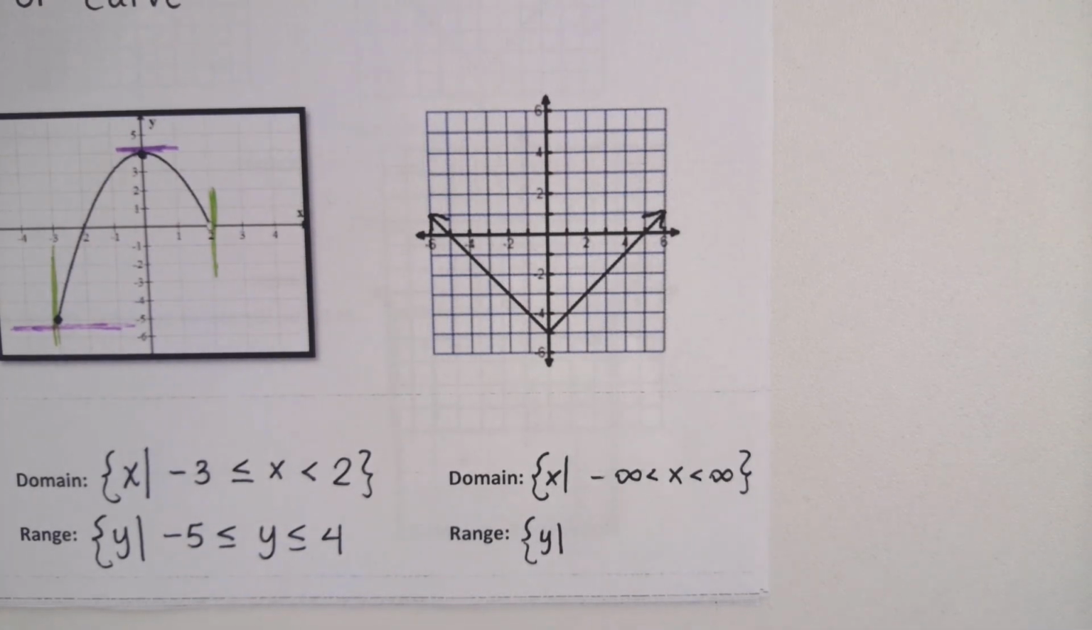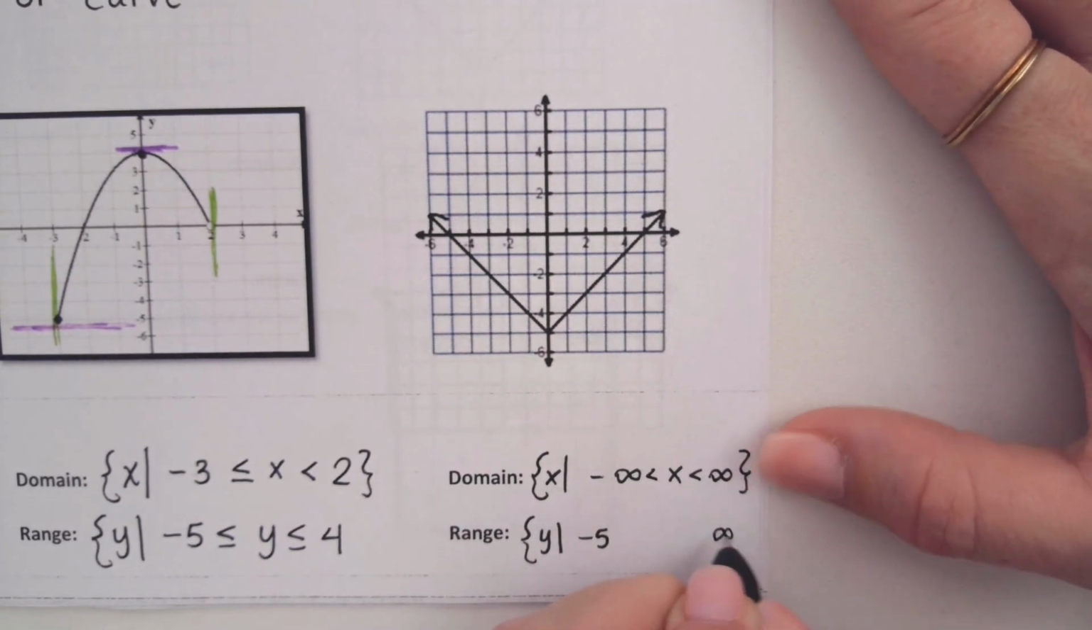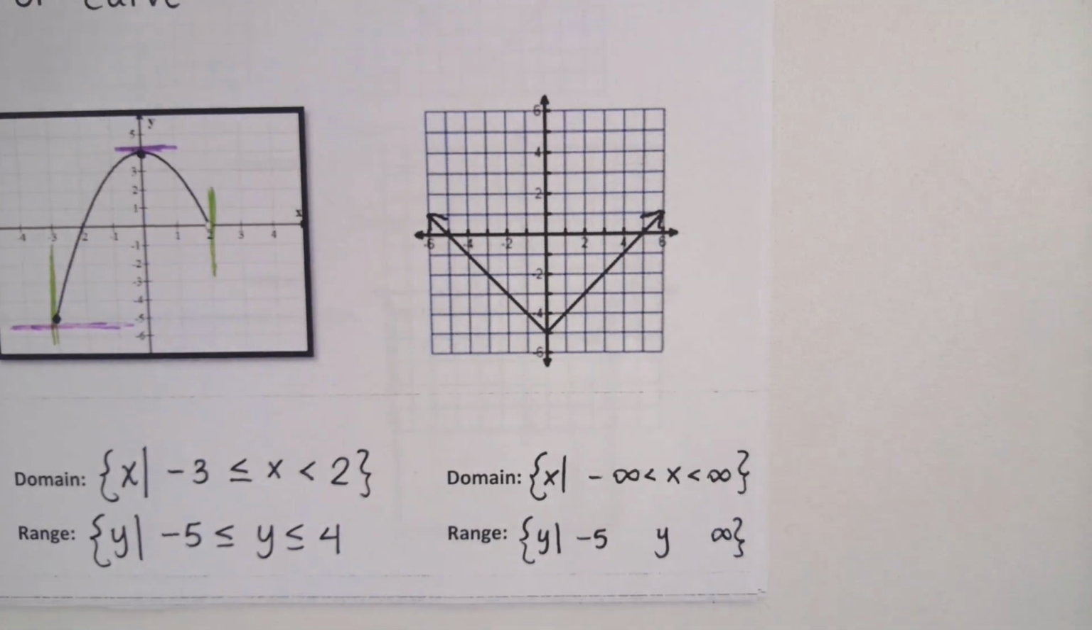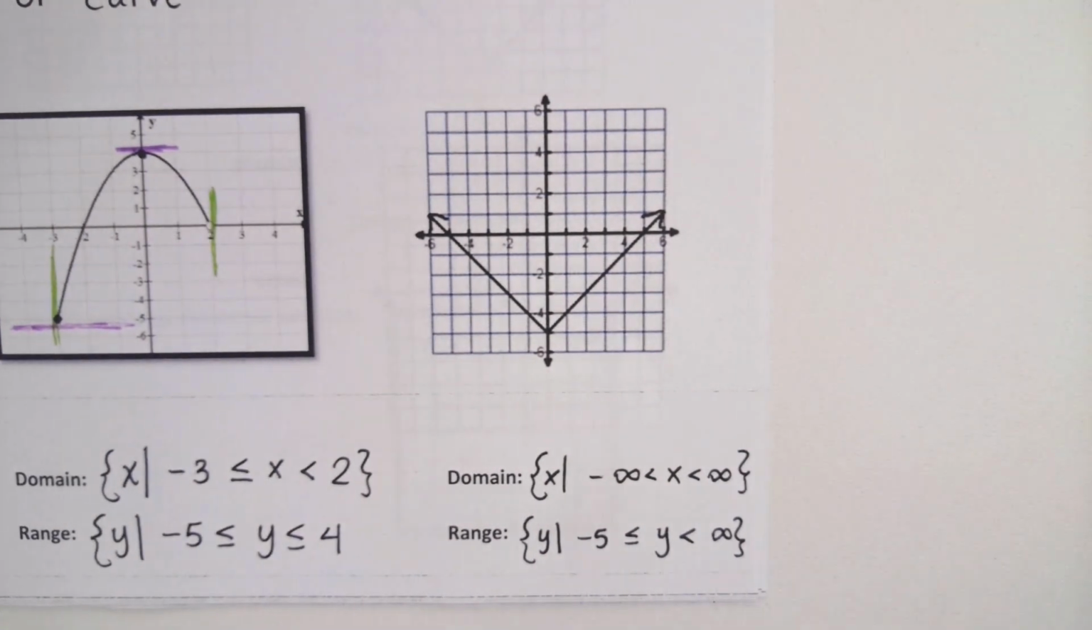For my range, what's my smallest, my lowest y? -5. And my highest, infinity. We'll put a y in between. Do both of these need the line underneath on their inequalities? Only -5. Good job.